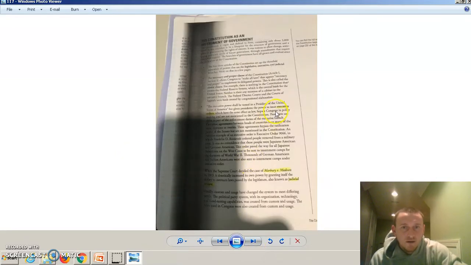You need to know what executive order is. When the Supreme Court decided the case Marbury versus Madison, we've already gone over this. Marbury versus Madison sets a precedent for judicial review. That's where they judge the constitutionality of a law. You should know this. And that's page 117.